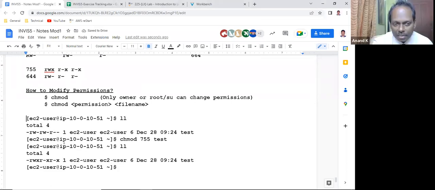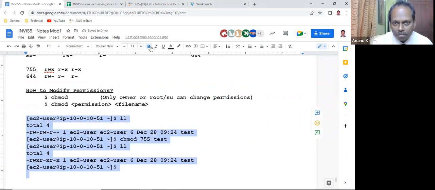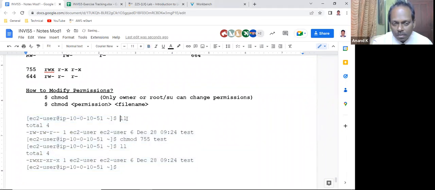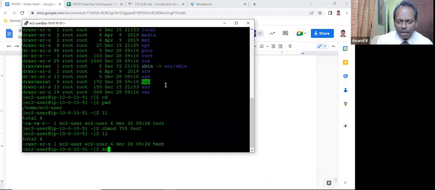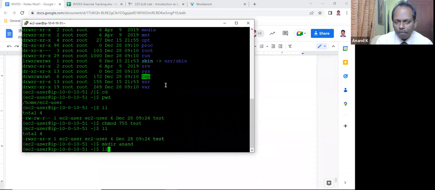So typically, it's like this. This is the LL command, after I have given chmod 755 test. So this is how you have to understand chmod. Now I'm creating a directory also with mkdir, maybe I'll use my own name.